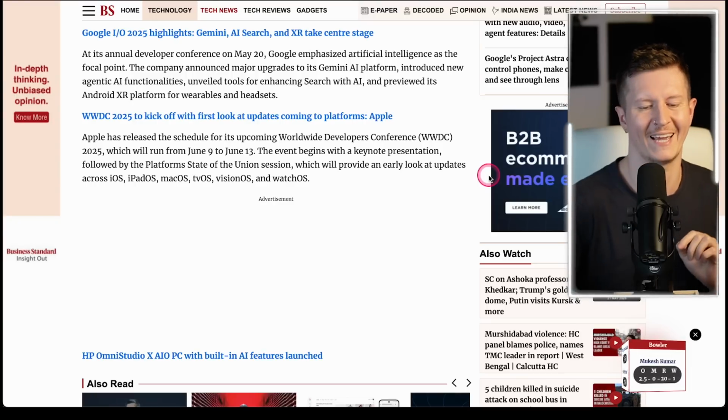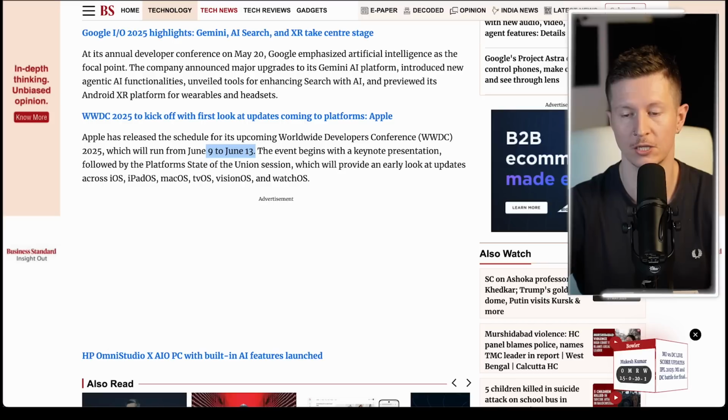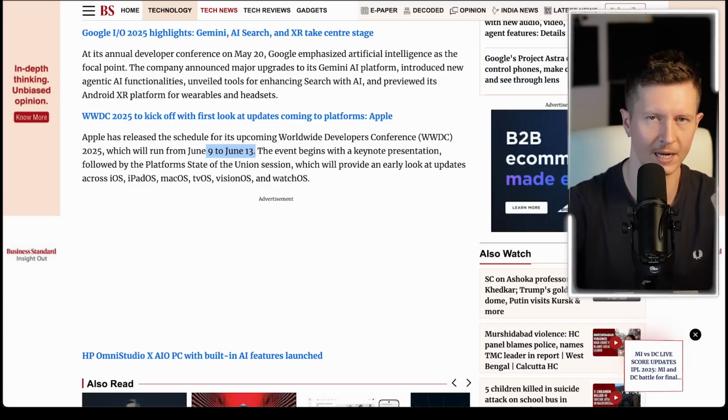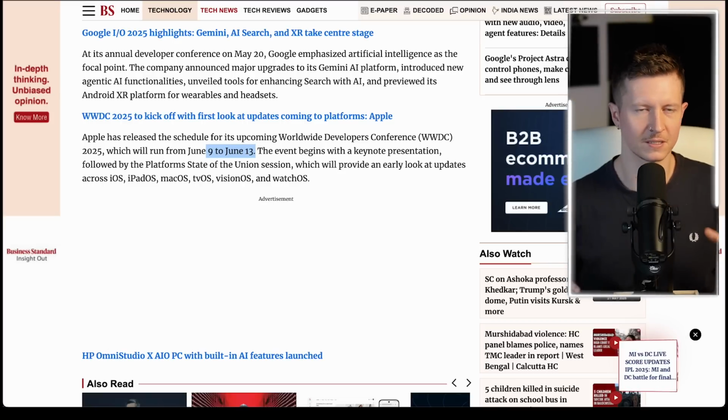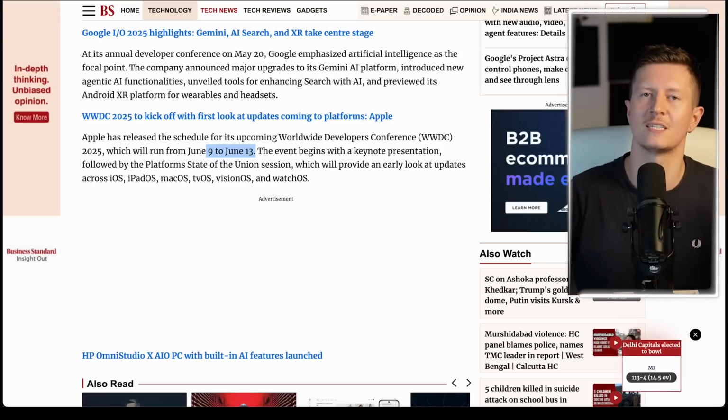Now, it looks like Google is taking a front seat on the AI development arms race. However, Apple will have its yearly conference in just a few weeks from June 9th to June 13th. So we can wait and see what Apple will bring to the table, because they have been somewhat behind in the race for integrating AI into their existing world of products and services. And we would like to think that Apple, based on its heritage, are able to make use of these grand advancements in capabilities and see how they can be put to use in meaningful, helpful, and creative ways.